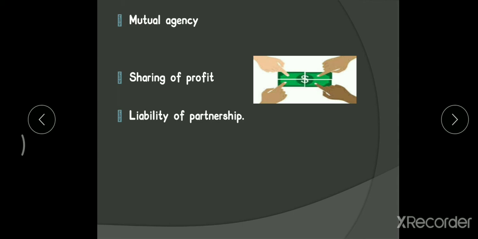It gives the implication, first, that every partner is entitled to participate in the conduct of the business affairs. And the second one is the existing relationship, the existing relation of mutual agency between all the partners. Each and every partner is mutually dependent on each other. So every person will act as an agent to the other partners, and at the same time he will become a principal of that particular business. That is what mutual agency is.